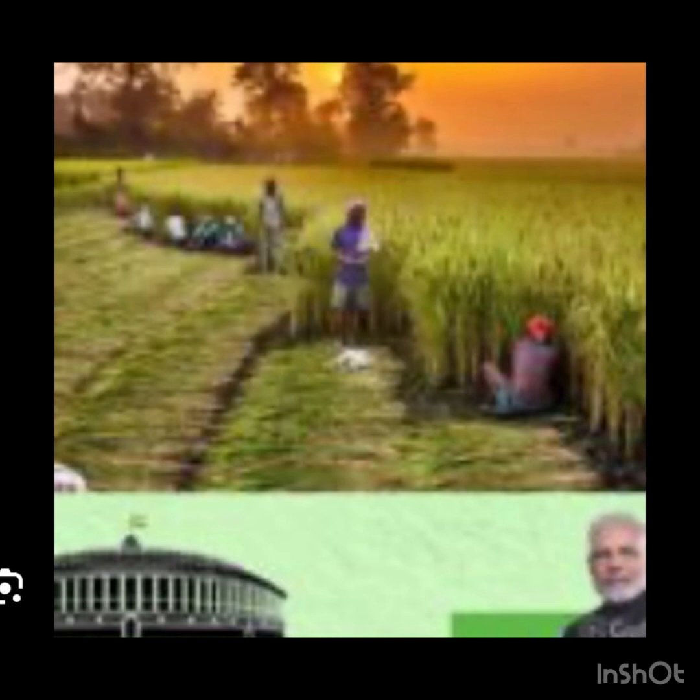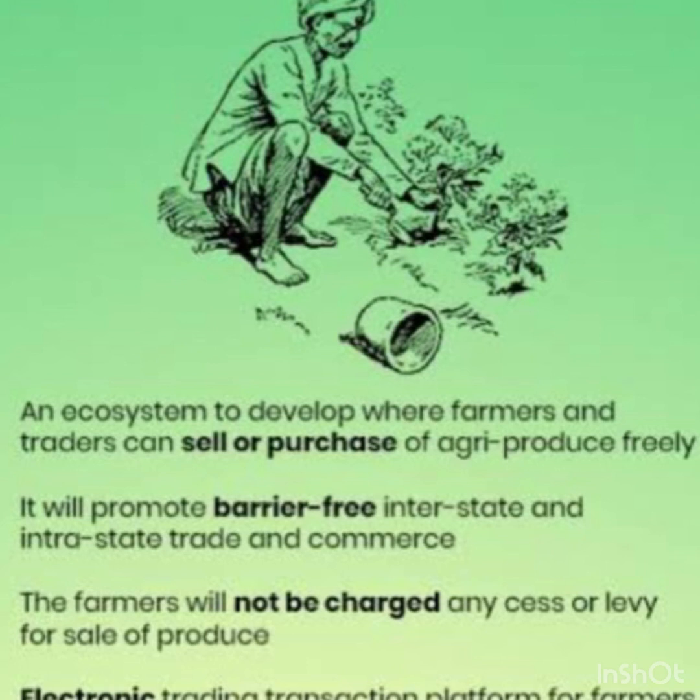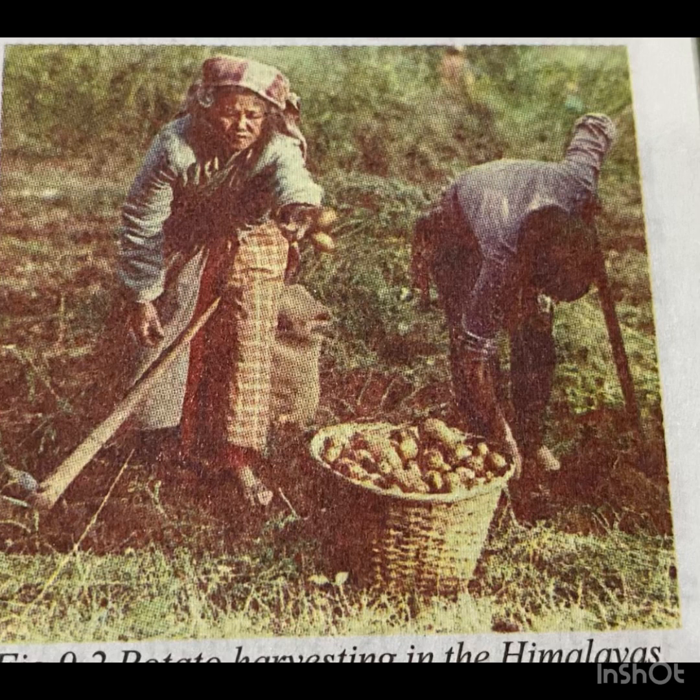And everything was done in a constitutional manner. Then the question arises, what was the intention of the government behind the initiation of the Farm Bill? Now the answer is, the three acts which were initiated in the Parliament and later became the Farm Bill provided for the creation of an ecosystem for farmers and traders, a national framework on farming agreement, and further to amend the Essential Commodities Act 1955.